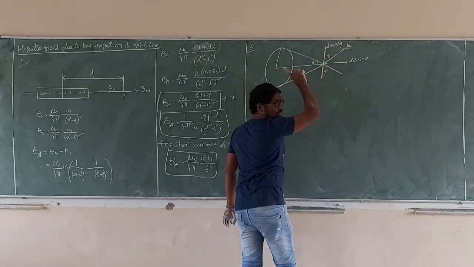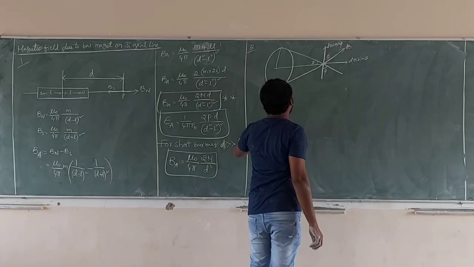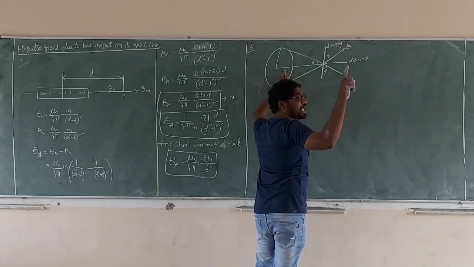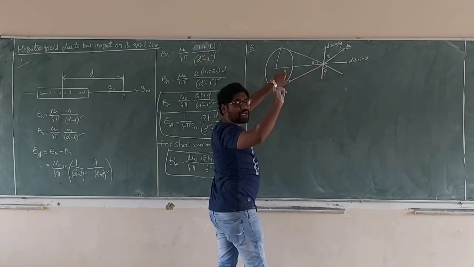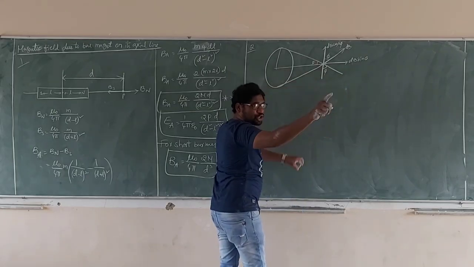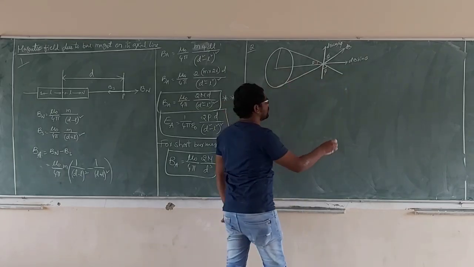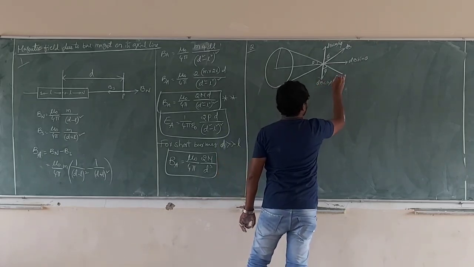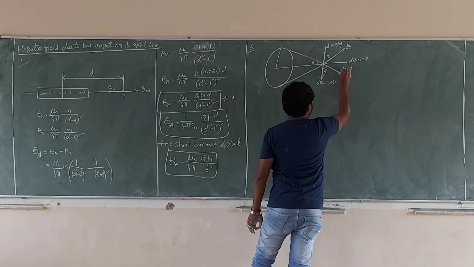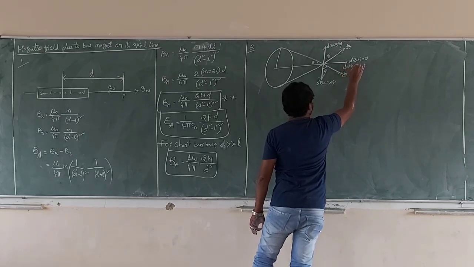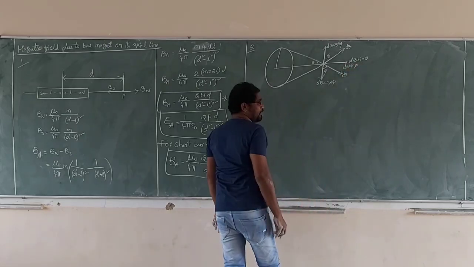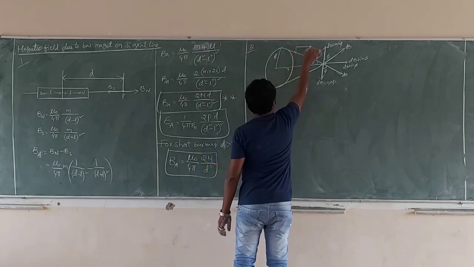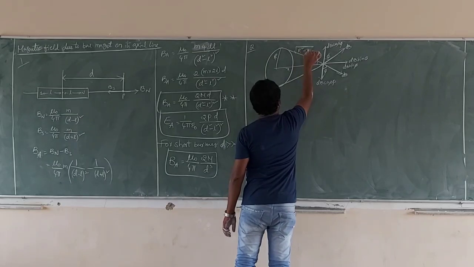This is the concept for a current carrying loop: the magnetic field on its axial line due to a current carrying loop. So this is also dB cos phi and this is dB sin phi. I will take only two elements. This is r radius, this is x, this is root over r square plus x square.